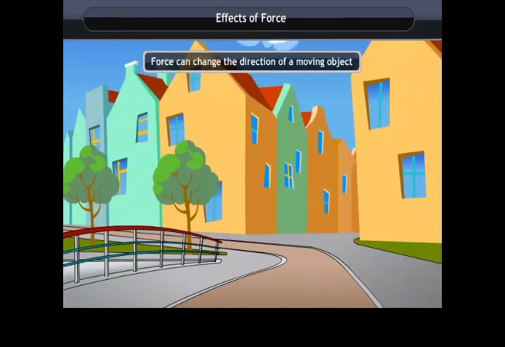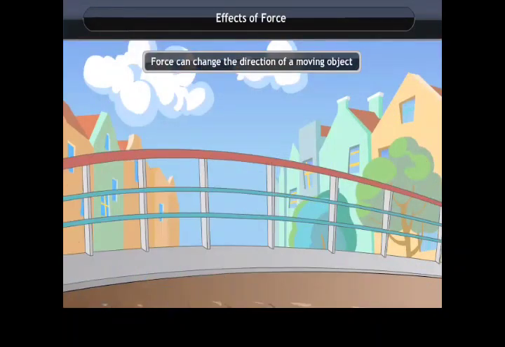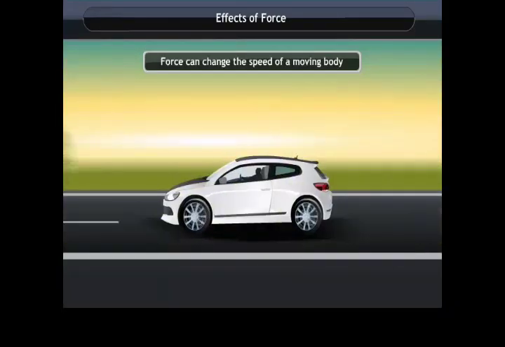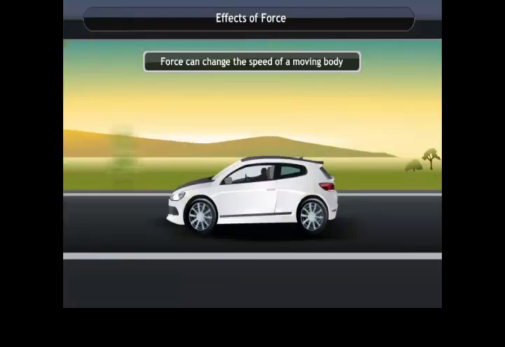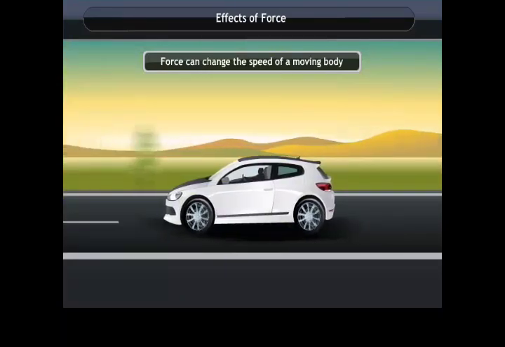Force can change the direction of a moving object. By applying force, that is by moving handle, you can change the direction of a running bicycle. Similarly, by moving steering, the direction of a running vehicle can be changed. Force can change the speed of a moving body. By accelerating, the speed of a running vehicle can be increased.